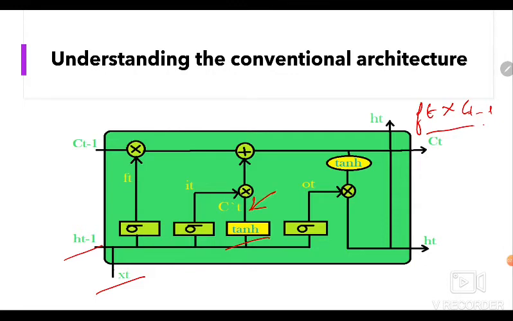Next, the output of the cell is calculated using a sigmoid and tanh layer. The sigmoid layer decides which part of the cell state will be present in the output, whereas the tanh layer shifts the output into the range of -1 to 1. The results of these 2 layers undergo pointwise multiplication to produce the output HT of the cell.